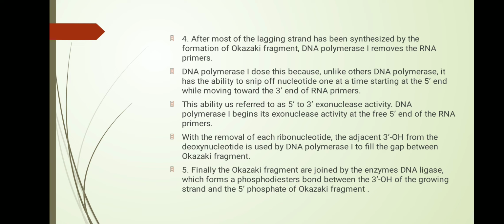DNA polymerase 1 begins its exonuclease activity at the free 5' end of the RNA primers. With the removal of each ribonucleotide, the adjacent 3' OH from the deoxynucleotide is used by DNA polymerase 1 to fill the gap between Okazaki fragments. Last stage, finally, the Okazaki fragments are joined by the enzyme DNA ligase, which forms a phosphodiester bond between the 3' OH of the growing strand and the 5' phosphate of the Okazaki fragment.